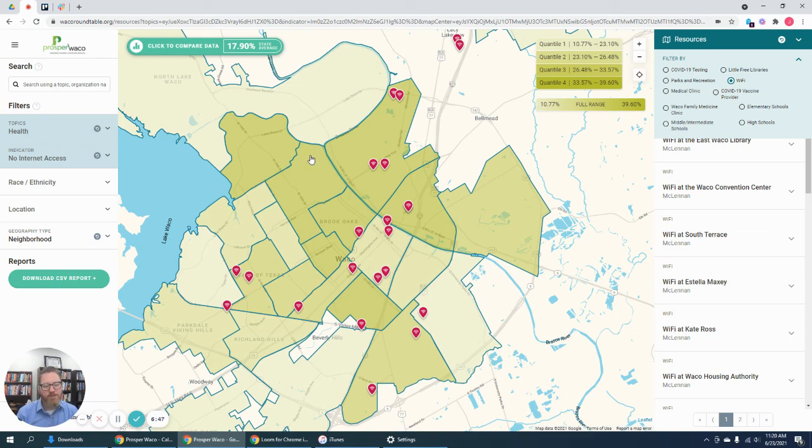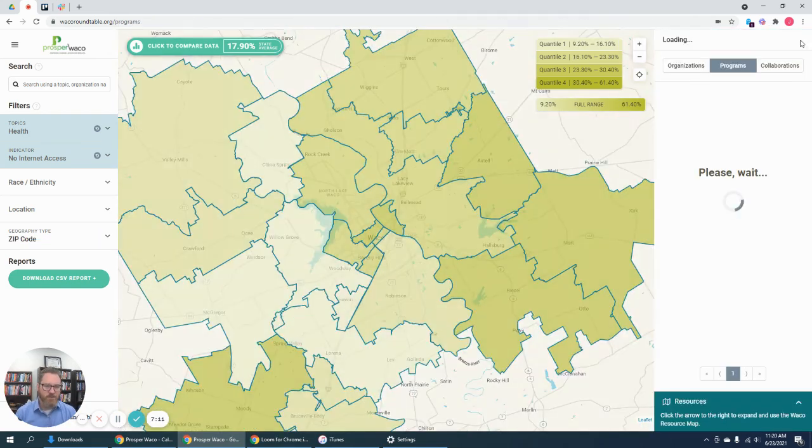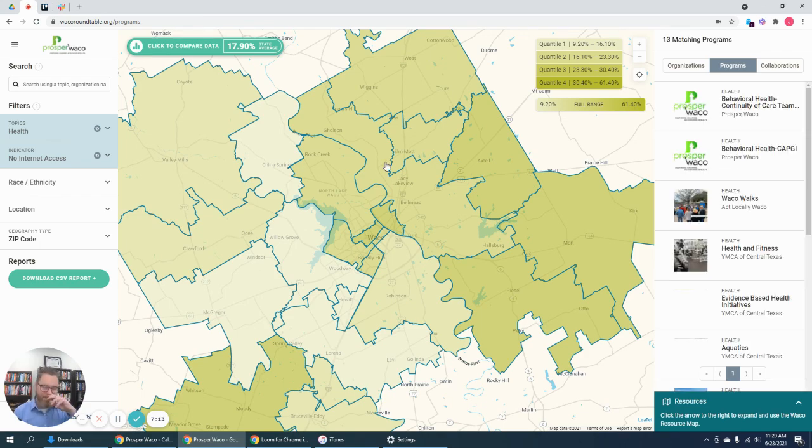And so maybe you're thinking about planning how you can provide certain resources to the community, and it helps you to see where those things are already located or how they might correspond to certain indicators related to health or education or poverty or other measures of well-being. So that's one of the things that I think is really helpful about this resource map. And as I said before, if there's something you can think of that would be helpful to you and your organization in terms of mapping resources, please let us know, and that might be something we can do.